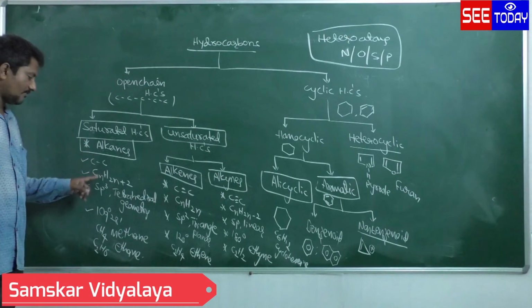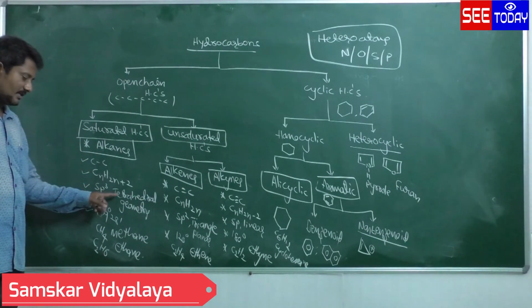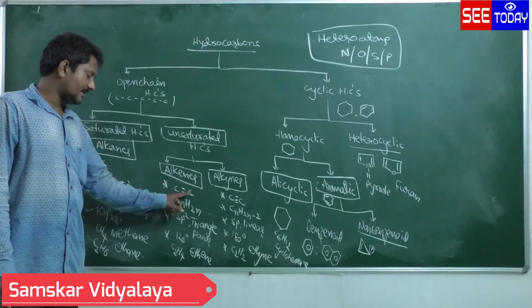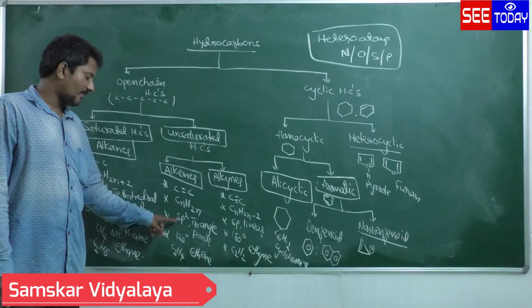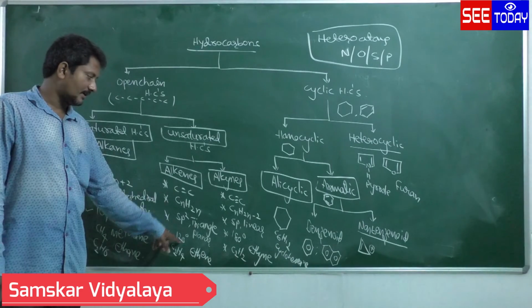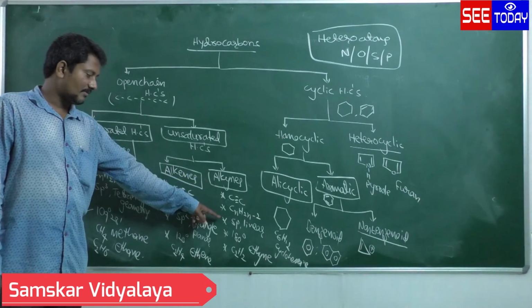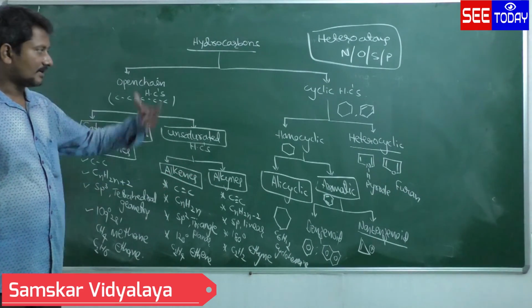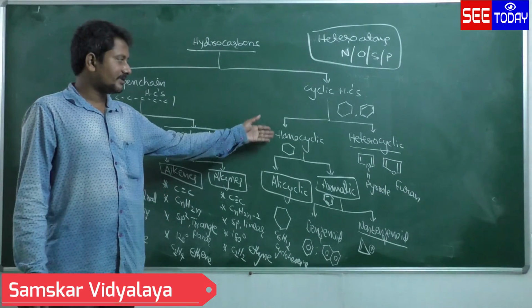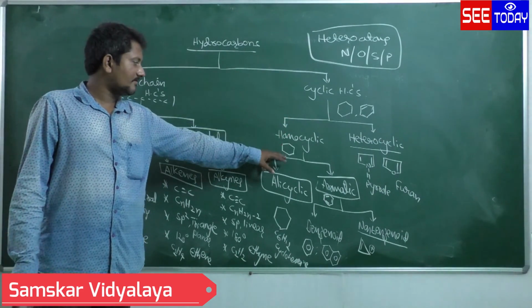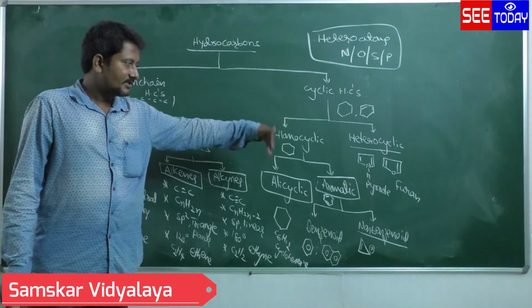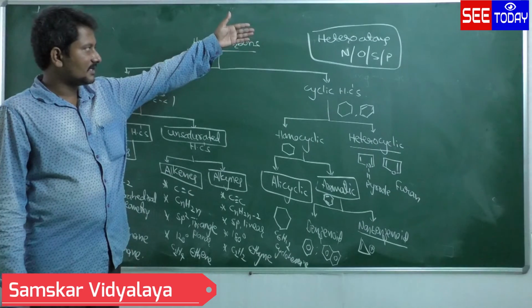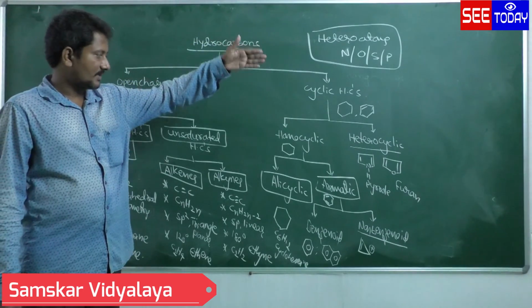For alkanes: C-C single bond containing compounds, general formula, hybridization, geometry, bond angle, example. Same for alkenes: C double bond C containing compounds, general formula, hybridization, geometry, bond angle. Alkynes: C triple bond C, general formula, hybridization, geometry, bond angle. Come to the cyclic, 2 types: homocyclic and heterocyclic. Only carbon atoms involved means homocyclic. In addition to carbon, if other heteroatoms are involved, that is heterocyclic. Heteroatoms means nitrogen, oxygen, sulfur, phosphorus.